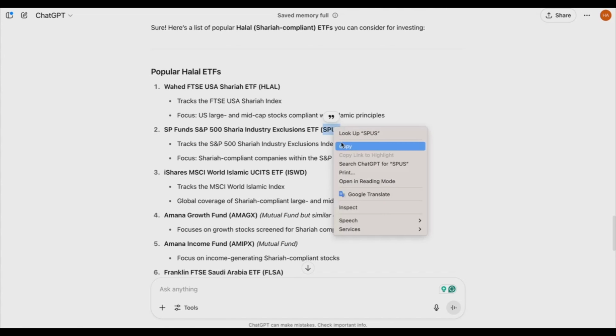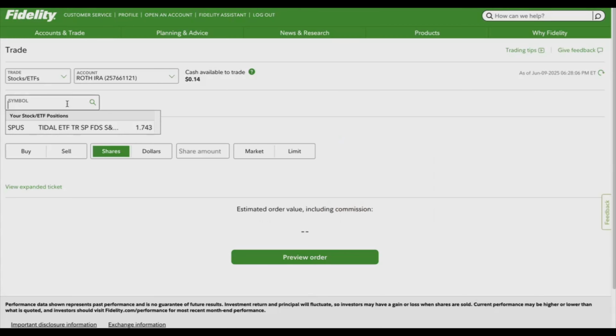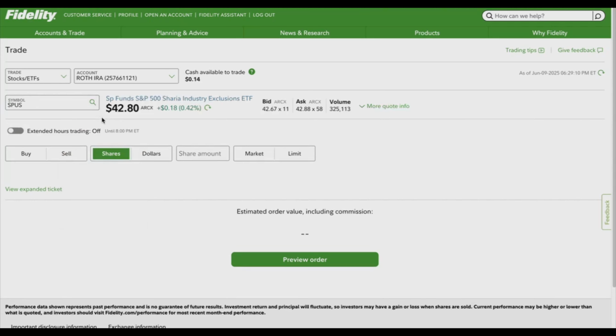I will copy that and then go back and paste it. I already have that, but I will just show you. I will paste that, which is the first one, S&P 500 Sharia. I will click that. For one share, this is the price currently, and this depends on the time of the day and the day. For me, this is the price currently when I'm recording this. You want to buy that, so you will click buy. If you're selling, you will click sell, but now we are buying, because we want to invest in this Halal ETF.